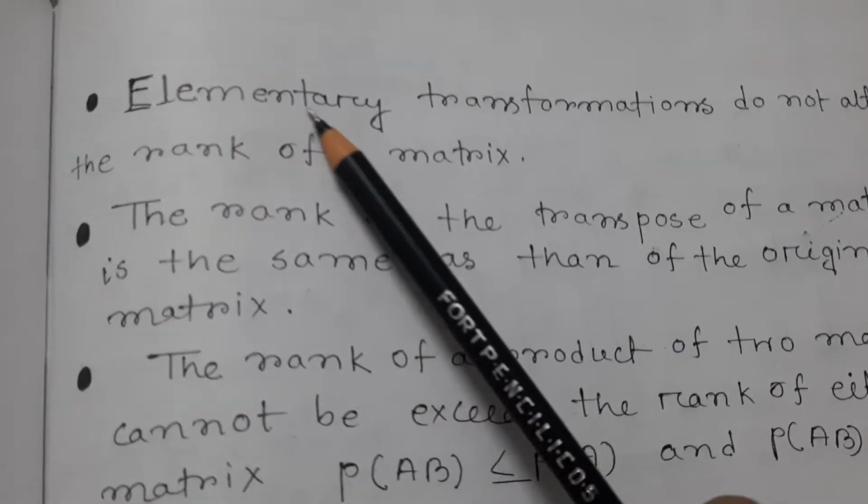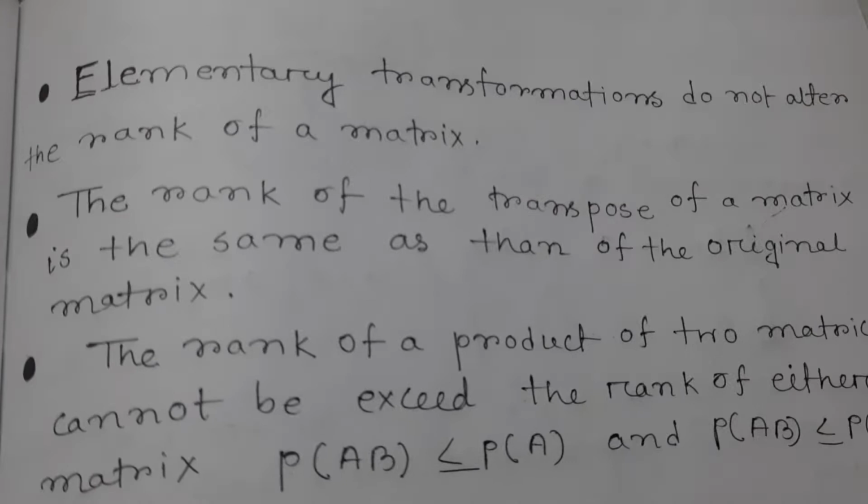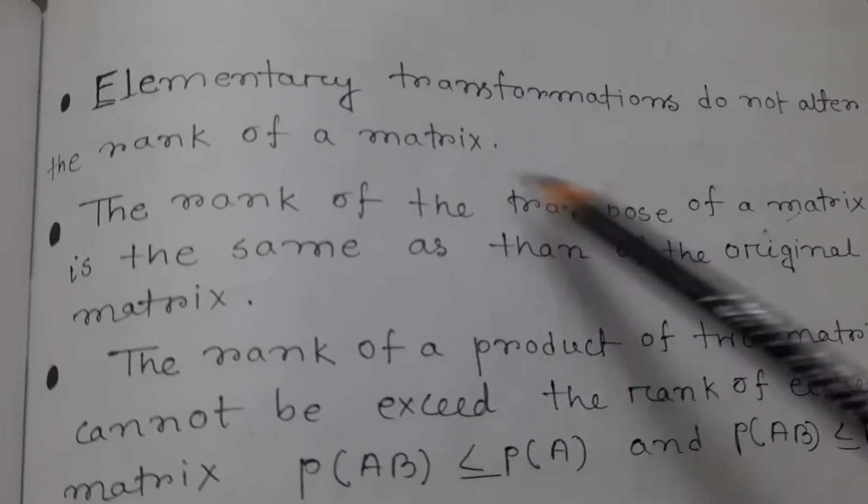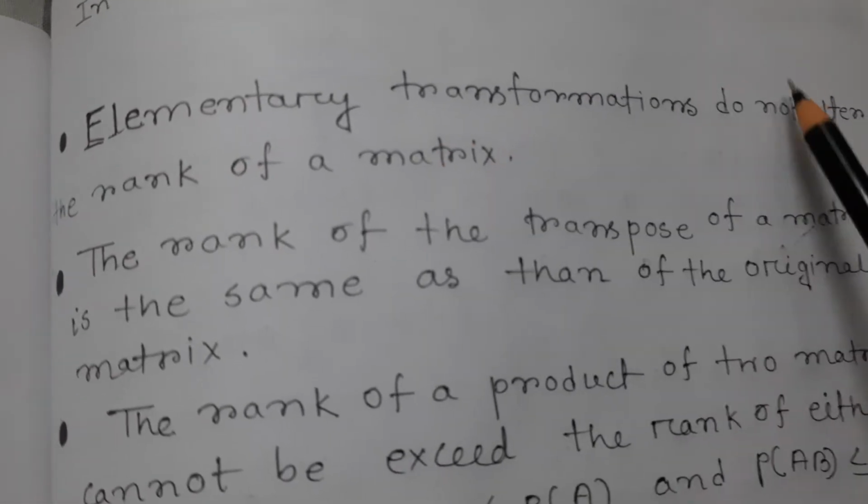If you apply some elementary transformation, it has no effect on the rank of the matrix.